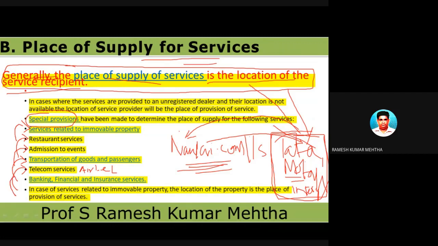Companies which are into banking provide banking services and financial services, and companies which are into insurance provide insurance services. So there are so many services, and the general rule for the place of supply of services is the location of the service recipient.